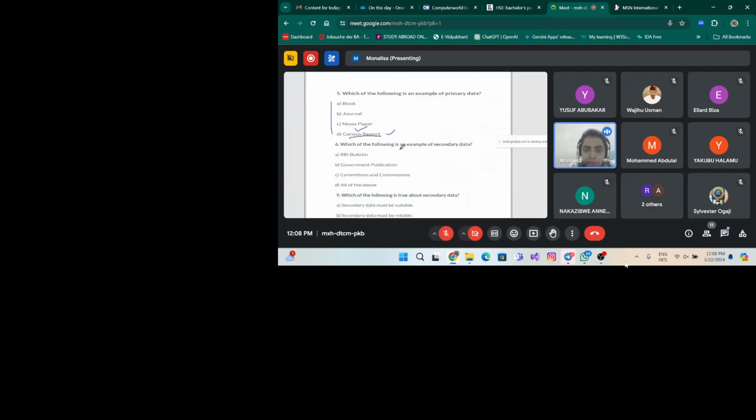Next, see. Which of the following is an example of secondary data? Whether the RBI, Reserve Bank of India, that is RBI bulletin, or government publications, or any committee or commissions data that is collected by any committee or commissions. So which of these following are secondary data, right? So try to answer.